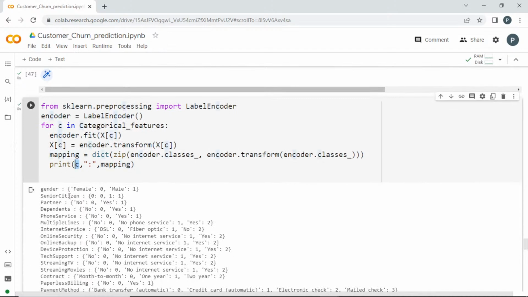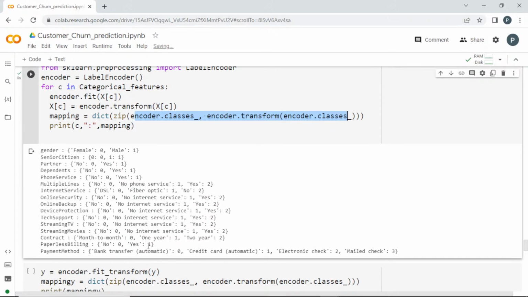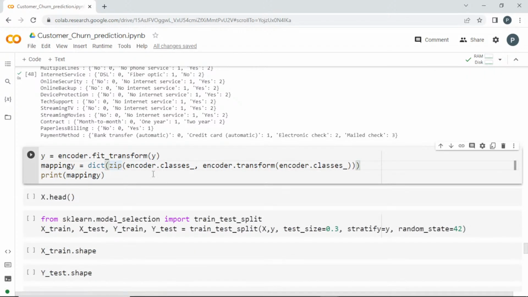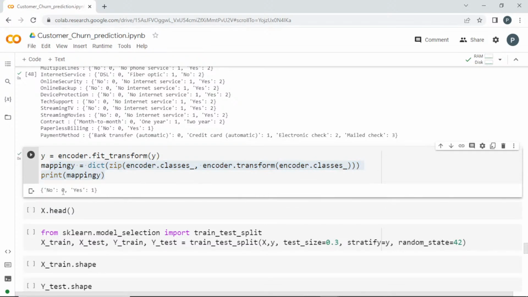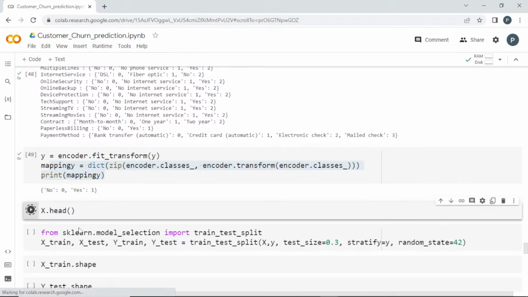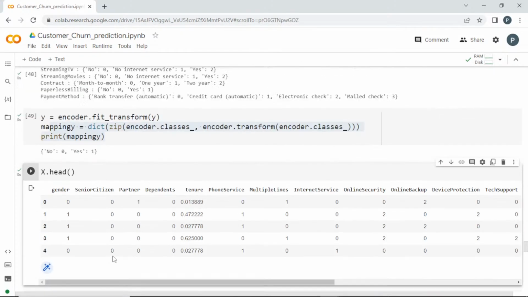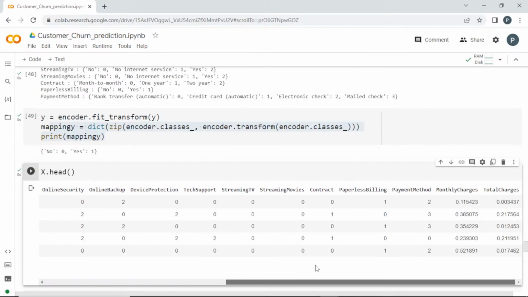So c will be the column name. For gender, female is mapped to 0, male is mapped to 1. Senior citizen is already numerical, so it's not converting. For partner, no is converted into 0, and we got this from this line, for all the columns. This will be useful in later processes. Next, I'm going to fit and transform y also. Y is yes or no, right? So no is turned into 0, yes is turned into 1. Then I'll get the head of X, and now we have all numerical features.